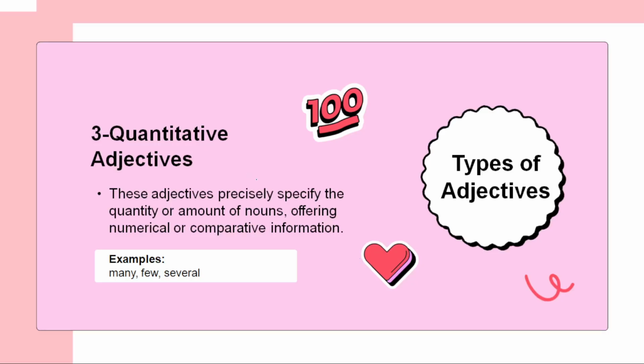And coming to the quantitative adjectives, these adjectives specify the quantity. The name itself says the quantity or the amount. For example, there are two balls, three pencils, four pens.